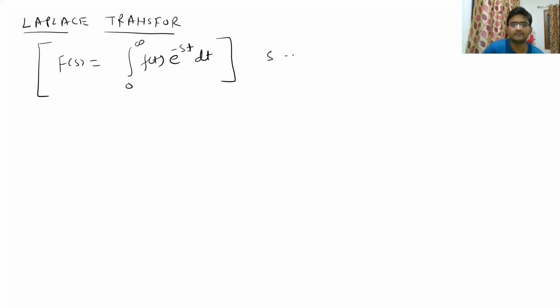So here s has a value of sigma plus j omega. Here omega is the frequency in the signal, and sigma is a parameter which defines the bounds of stability of any particular system. So all this you are going to study in detail in signals and systems, and further its application in control systems. Let me write some of the important functions and their Laplace transformed versions, and you have to remember all this before we can move forward in this class.